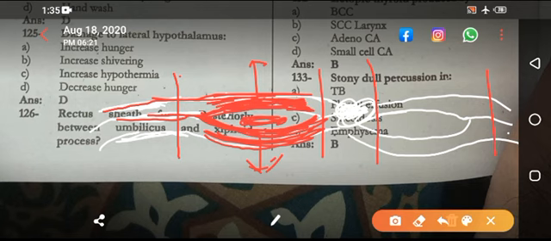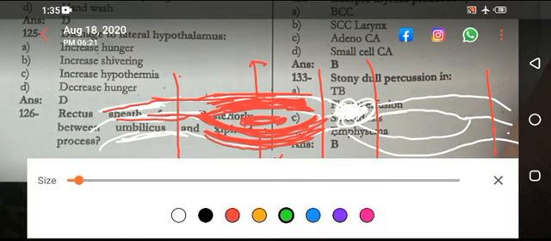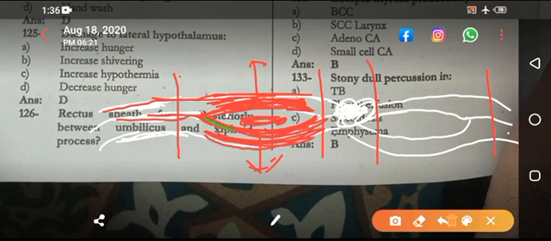This is above the arcuate line. In the question, they are asking about posteriorly. Rectus sheath is formed posteriorly by the posterior fibers of the internal oblique and the transversus abdominis muscle. These both combine together to form the posterior portion of the rectus sheath.